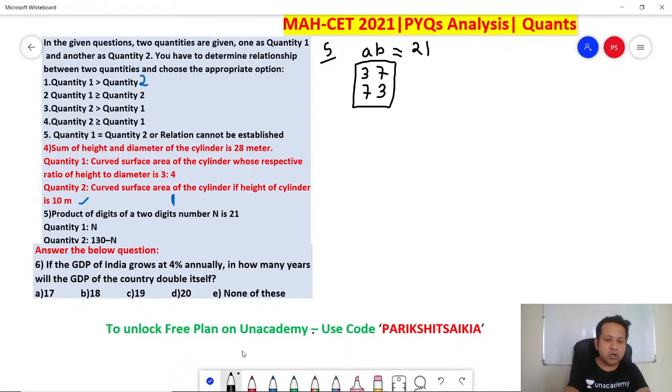So quantity 1 talks about the number. So what is the number? Quantity 1 is either 37 or 73. What about quantity 2? Quantity 2 is 130 minus n.